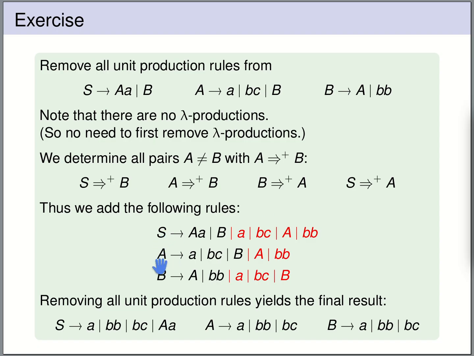From the rules for A, we have dropped B and A, and from the rules for B, we have dropped A and B. And the remaining rules are not lambda productions and not unit productions, and they give rise to the same language as the original grammar, possibly except for the empty word. In this case, the original grammar does not produce the empty word, so they actually give rise to the same language as the original grammar.